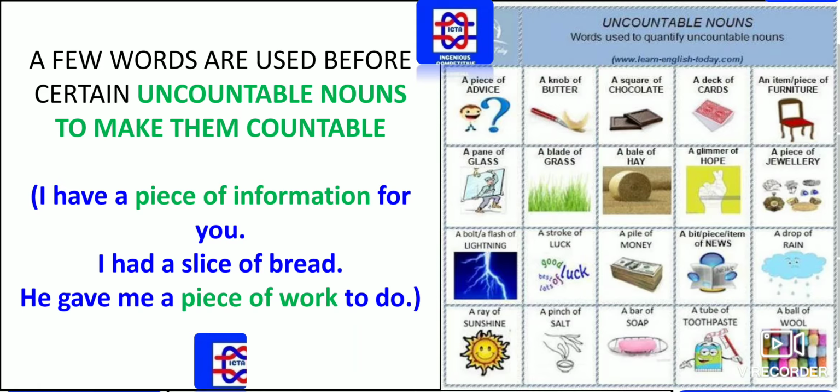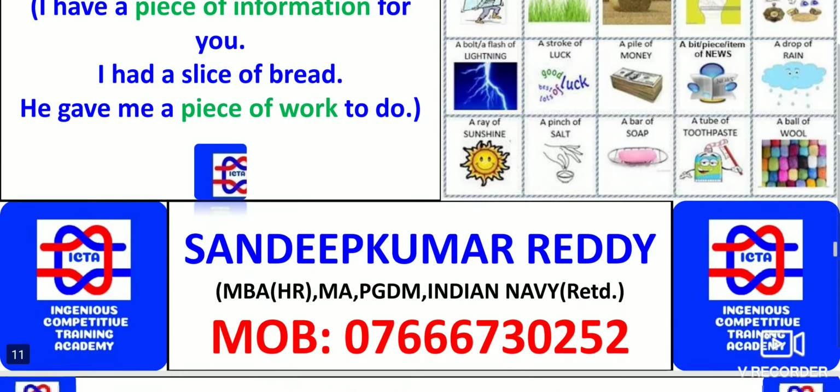As you can see in the examples, a piece of advice, a knob of butter, a square of chocolate, a deck of cards, these are all a few which are uncountable nouns. Please go through whatever has been given in this slide. They are very important. You have to remember the uncountable nouns.